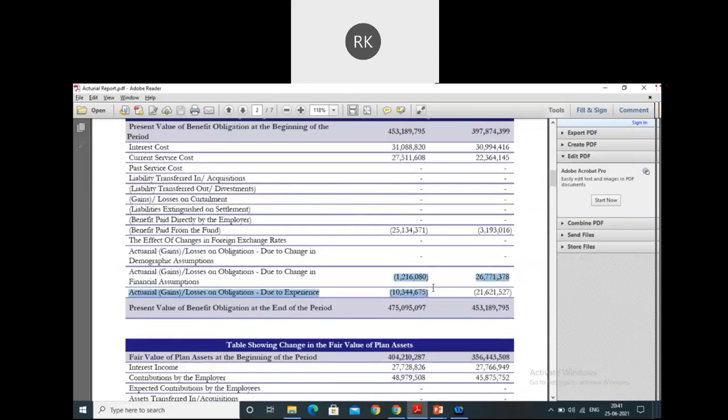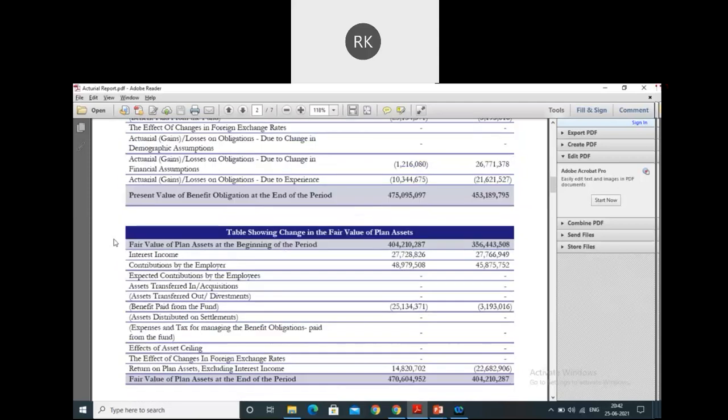Where will these get recognized? What about this one? As Harsh was mentioning, that this will impact the P&L. Obviously, this is a payment. This won't impact my P&L. That is why we are not recognizing it. This actuarial gain and loss will go to OCI. That is why the actuarial amount has not been shown over there. So we'll see this amount must be flowing somewhere in the below tables.